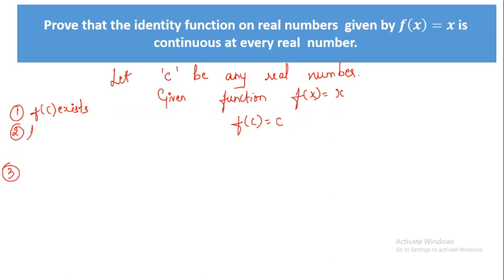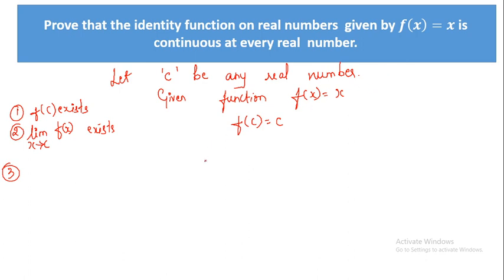What is the second condition? Limit of f of x as x tends to c exists. You have to check this. Since here the function is defined uniformly, correct? There are no changes there. The function does not change in some other way. Over the entire real numbers, how is the function? f of x is x itself.